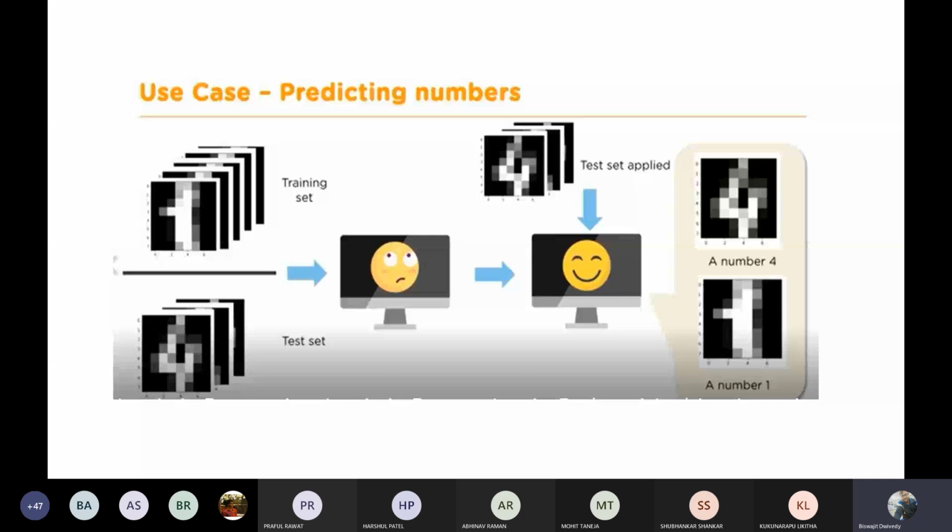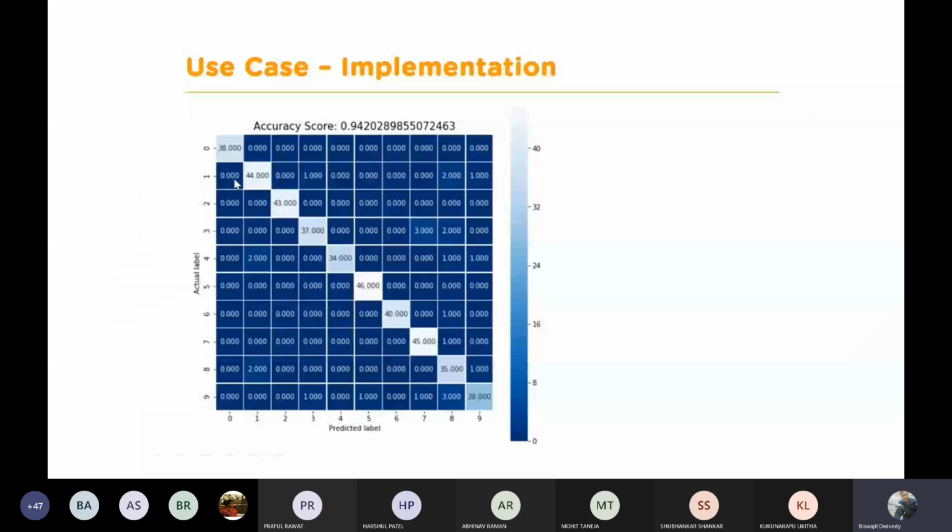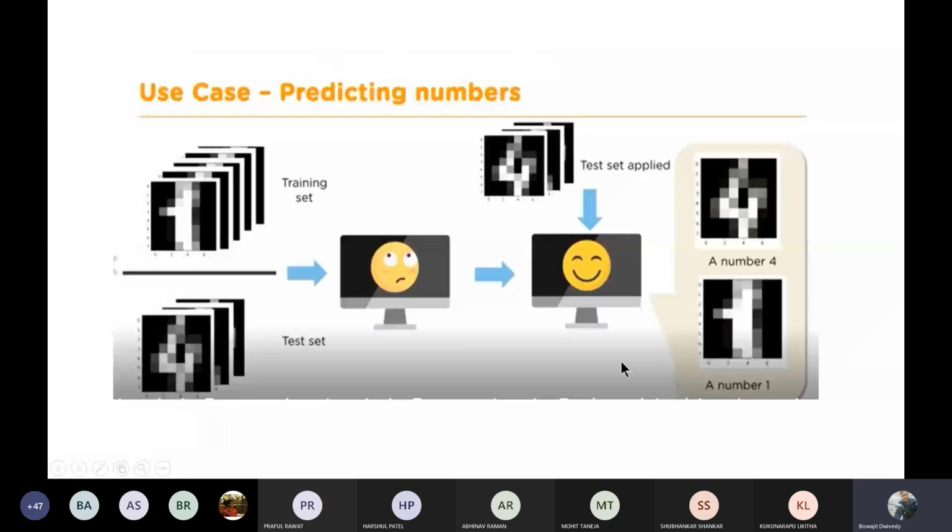Next, like in the linear regression algorithm, we find out the accuracy by some parameter, the R square parameter. Based upon that R square parameter, we can say whether the model is accurate or not. Like that, in these types of categorical analysis, there is a matrix called the confusion matrix, which is used to find out the accuracy or score of that algorithm. This is a typical confusion matrix of this problem, the example I was discussing right now.